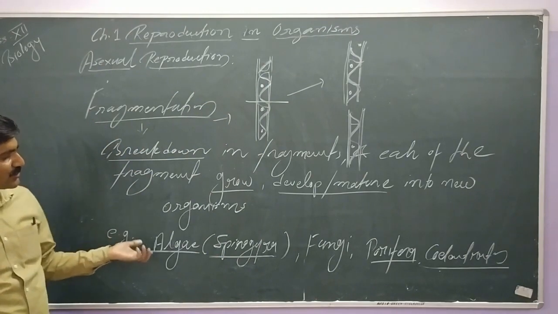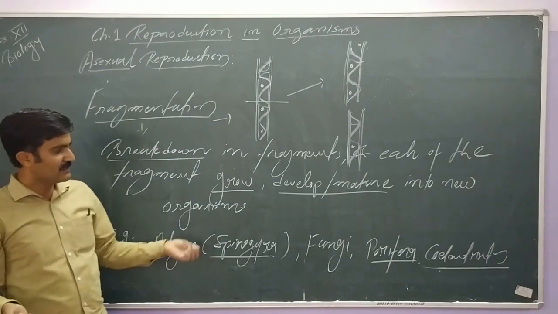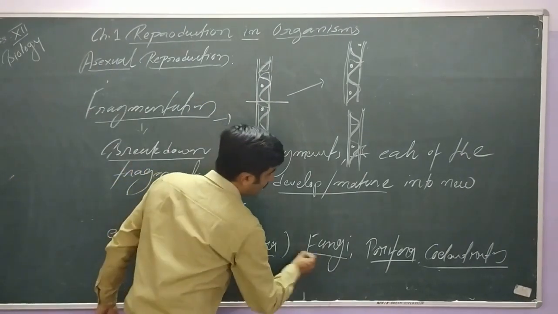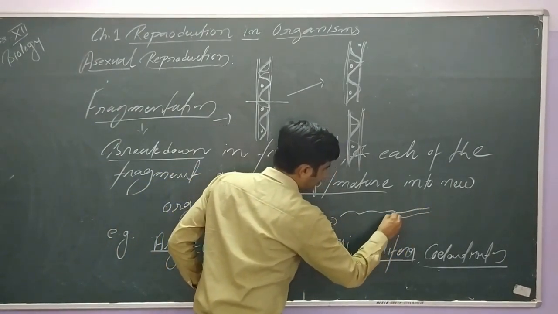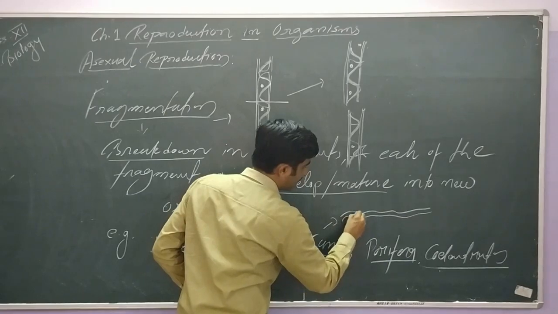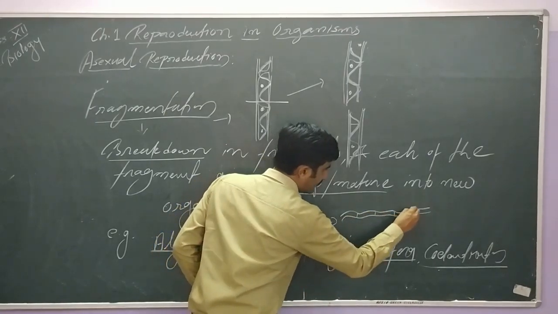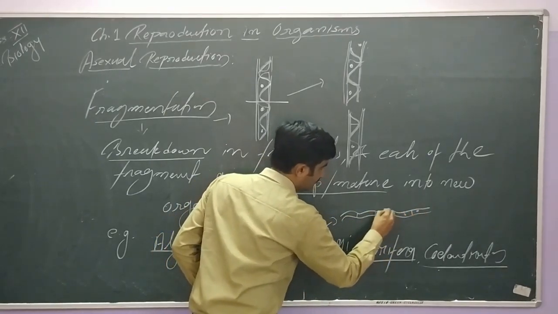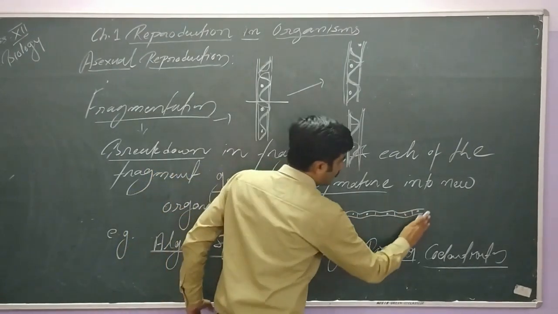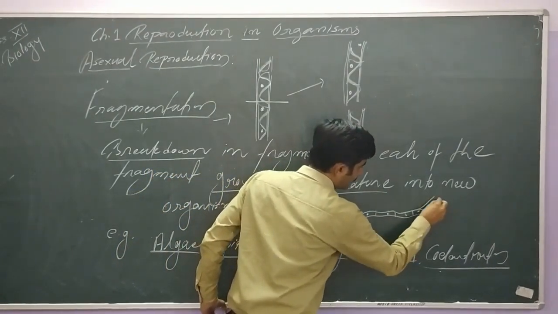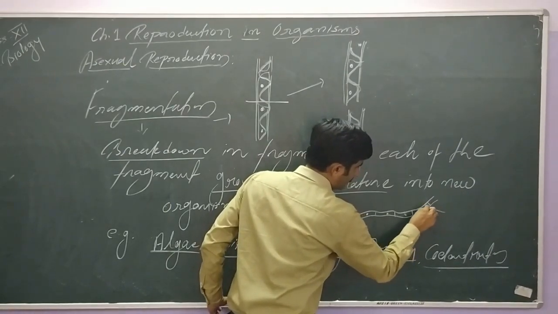So examples are very important. In algae it is seen. In fungus, very simple thing, all of us know that, this is hyphae, that may be branched or unbranched, septate or aseptate, that already you know. So this is an unbranched septate one, or it may be branched also, right?